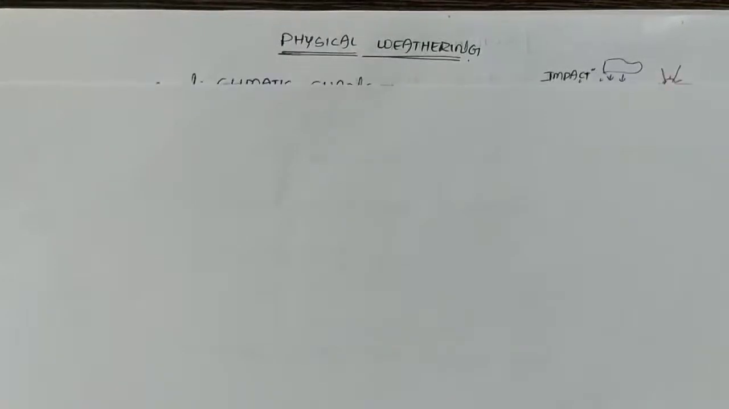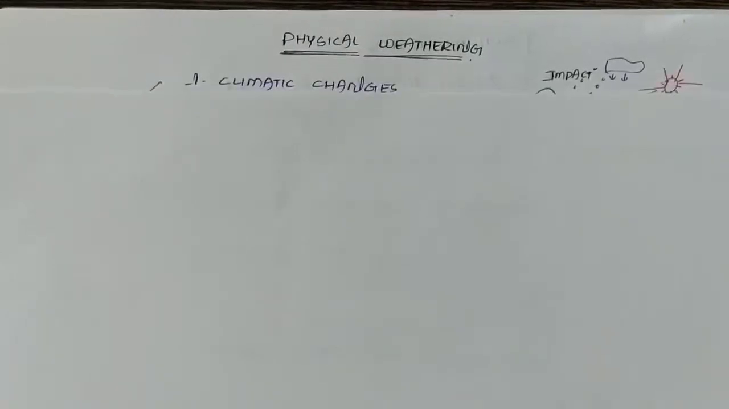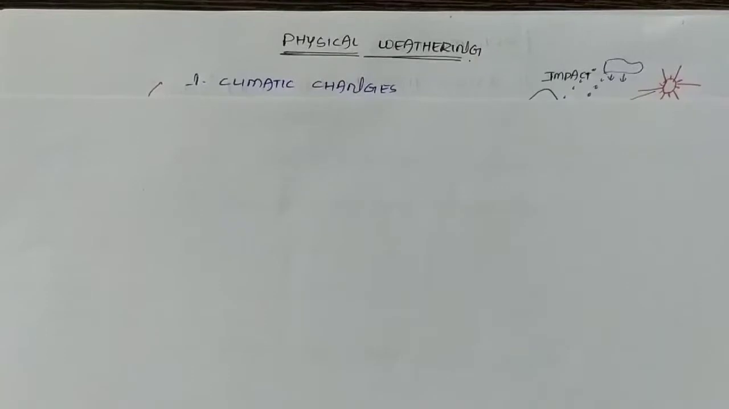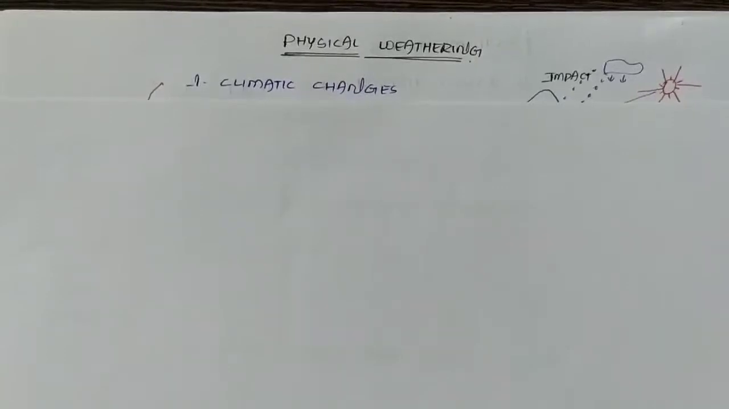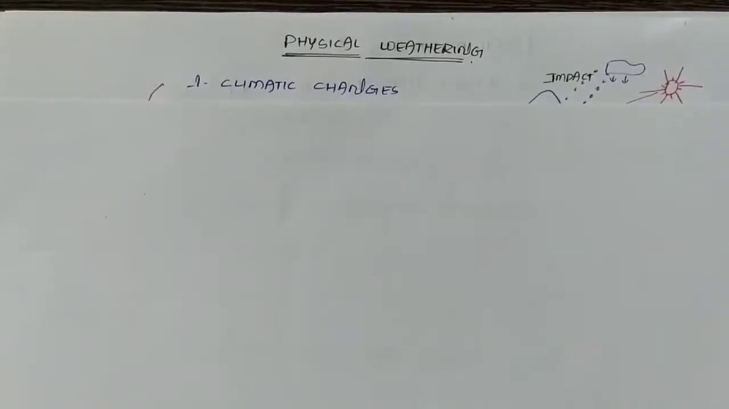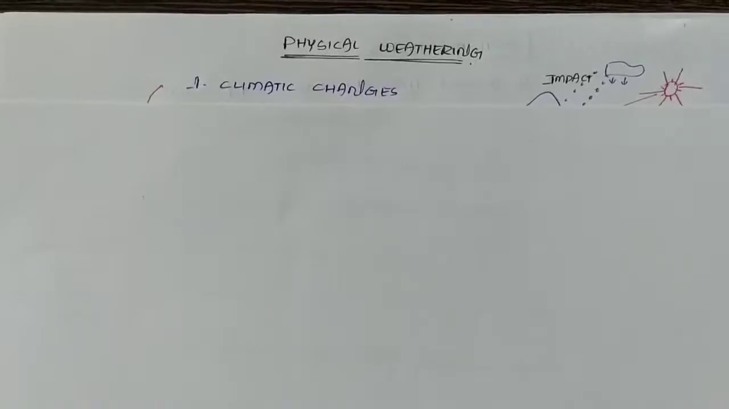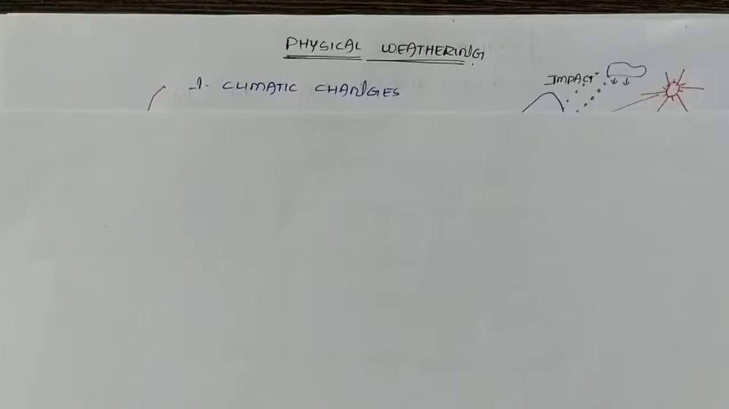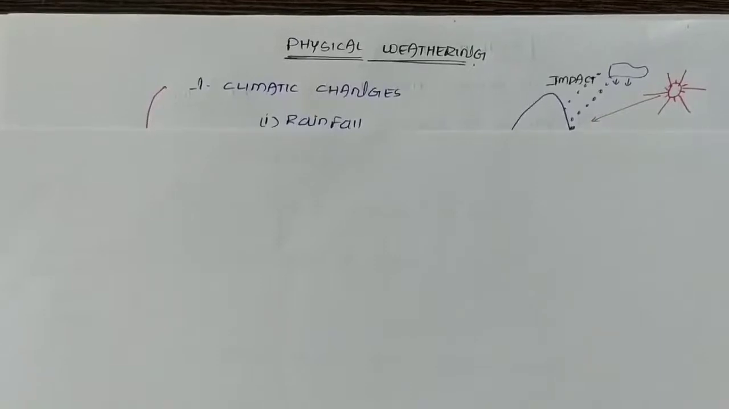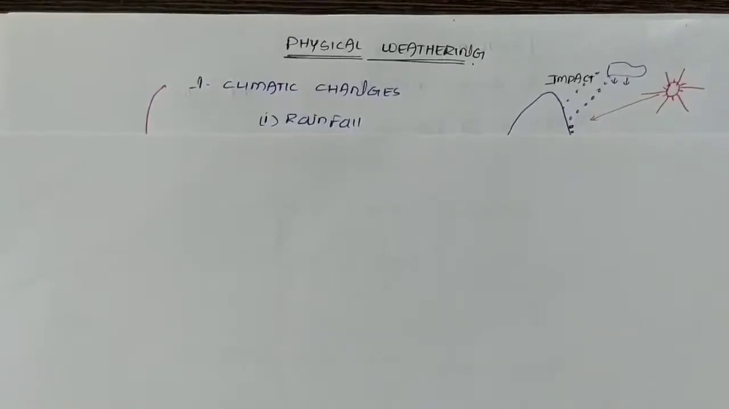The first one is climatic changes. It may be either due to rainfall or due to increase in temperature by the continuous action of sunlight on the rock. Due to the impact of the rainwater drops, a small amount of particles are separated from the rock, and which goes down by the action of gravity, leads to the formation of the soil.